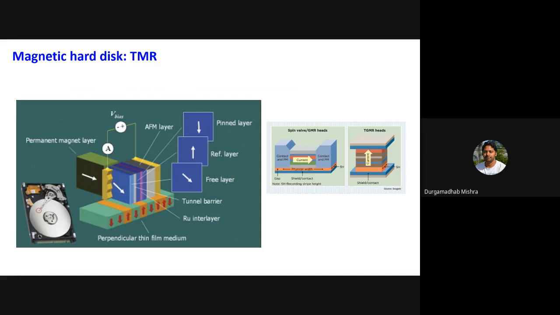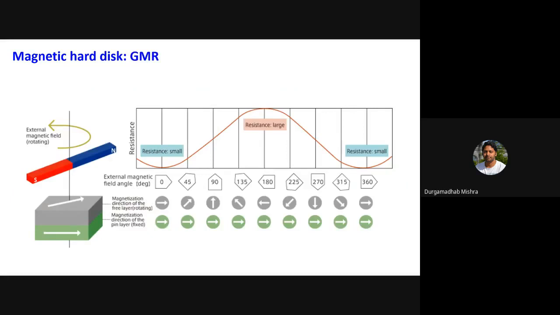But if I bring it to the other bit, the orientation of this free layer will change the magnetization direction, and that will change the resistance.